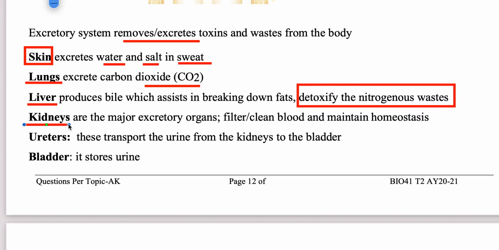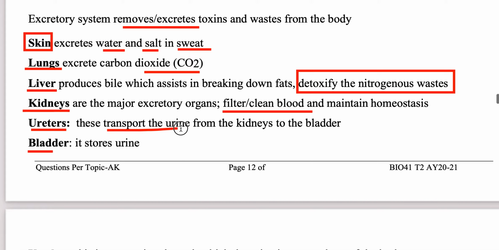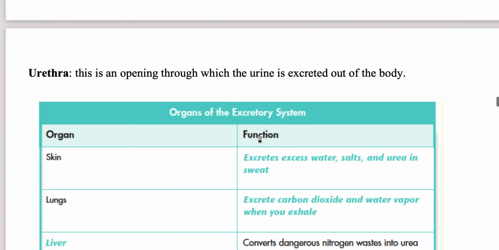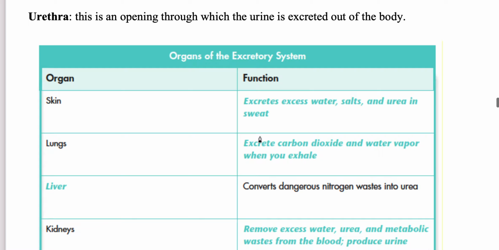Now the kidneys, ureter and the bladder we discussed already. So simply, if you want to remember the role of the kidney, you can say that they filter the blood to maintain homeostasis, and ureters transport the urine from the kidneys to the bladder. Moving further, this table is the same, reinforcing in different words.